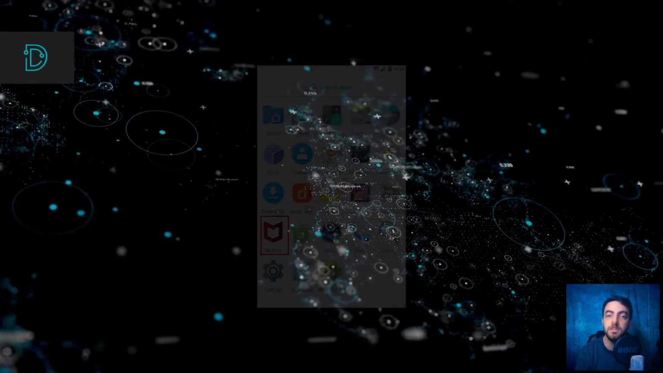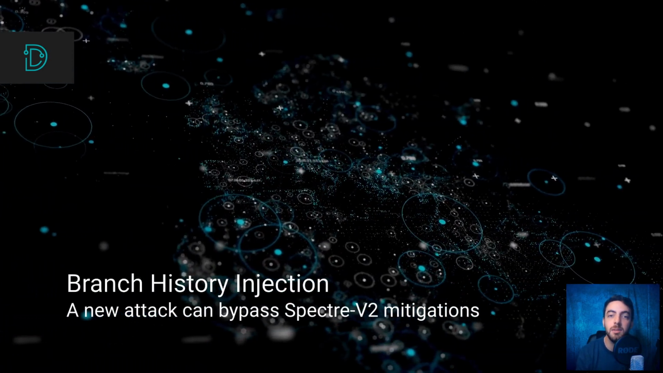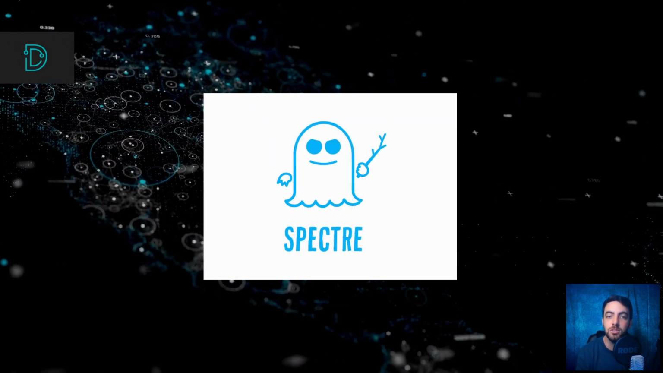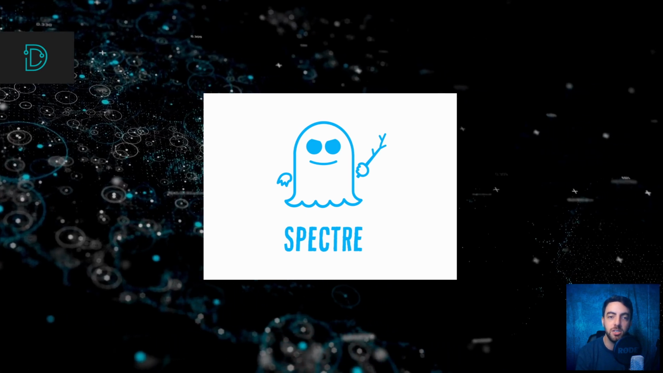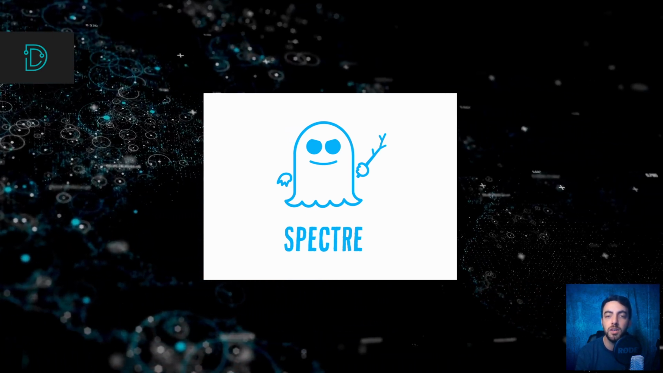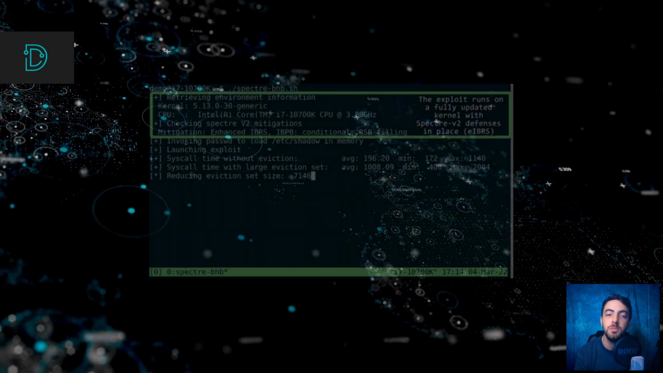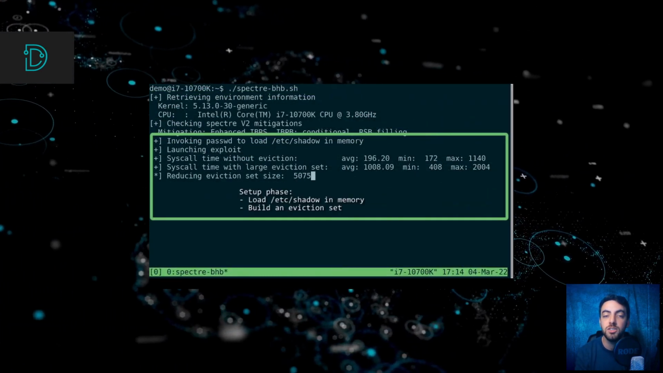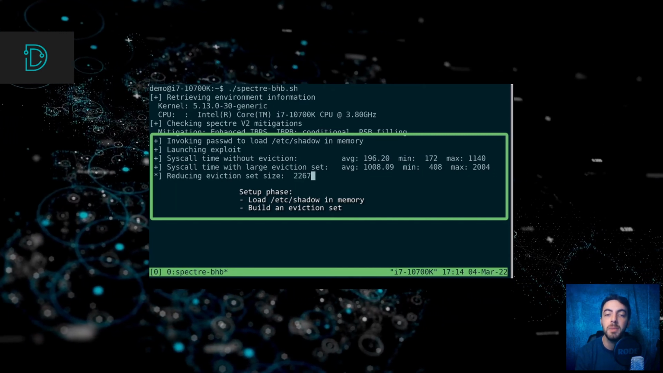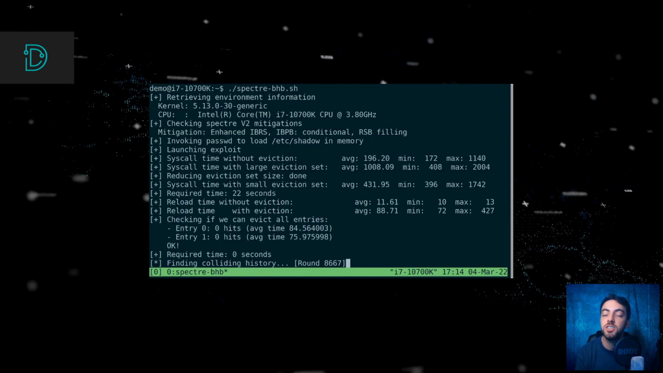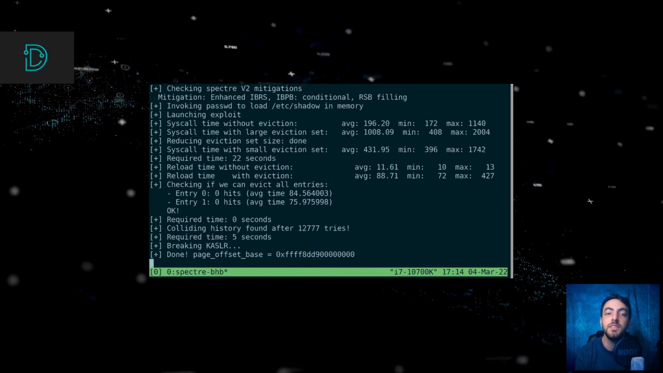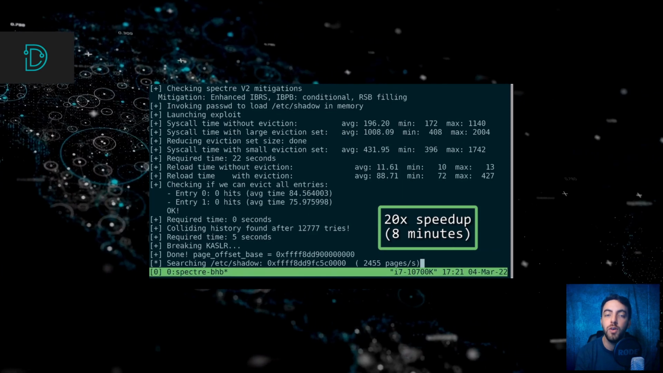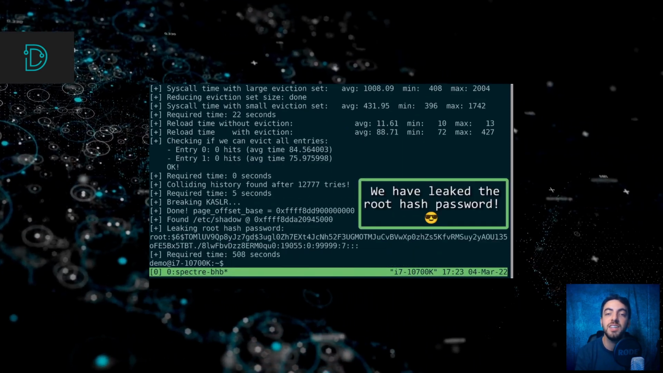Moving on, a new attack method can bypass Spectre-V2 mitigations. Spectre attacks are designed to break the isolation between different applications and allow attackers to trick programs into leaking their secrets. Chip makers and developers implemented safeguards against these attacks, but researchers discovered a new attack that can bypass these defenses called branch history injection. This new attack method makes all processors from Intel, AMD, and ARM vulnerable and made the companies release emergency updates to protect their products.